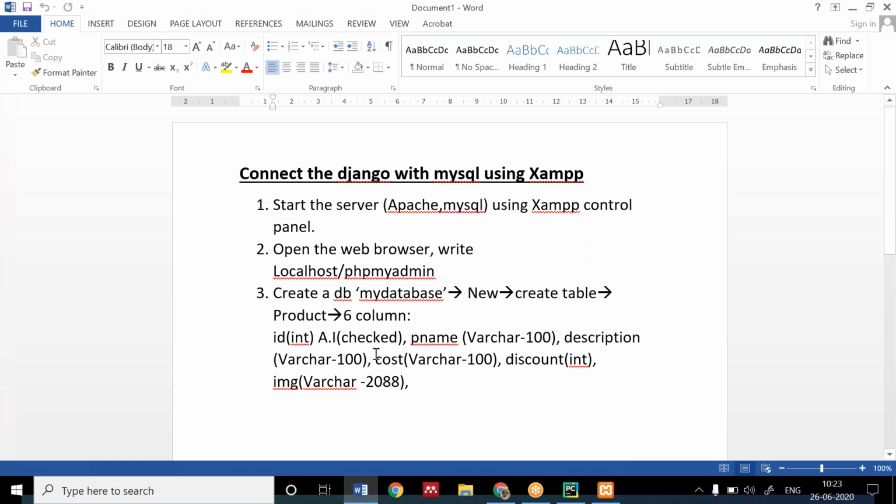Yeah, you have to create a table like this, and then you have to click on save.